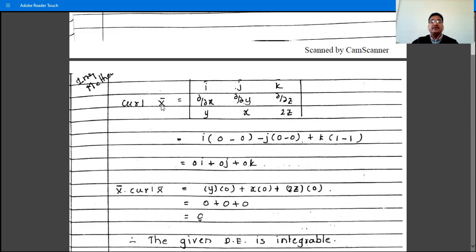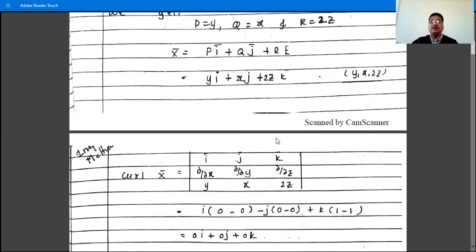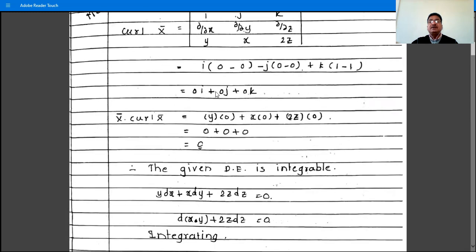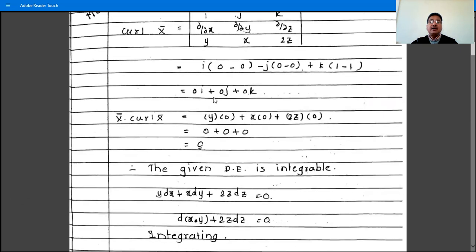And the coefficients of i, j, k in X̄, which is yi + xj + 2zk, are y, x, and 2z. Then solve this determinant. For i: ∂/∂y of 2z is 0, ∂/∂z of x is 0. Then minus j: ∂/∂x of 2z is 0, ∂/∂z of y is 0. Plus k: ∂/∂x of x is 1, and ∂/∂y of y is 1, so 1 minus 1 is 0. We have 0i + 0j + 0k.